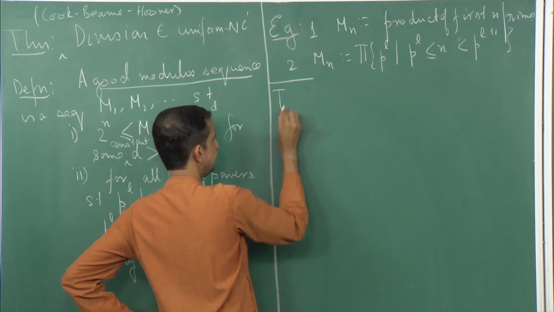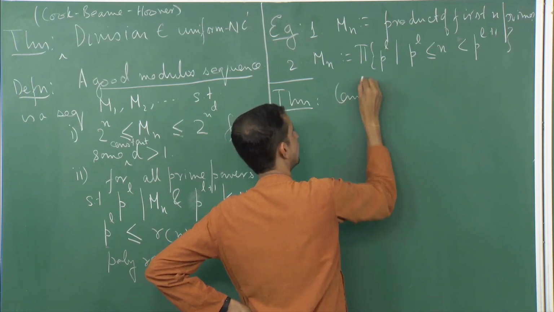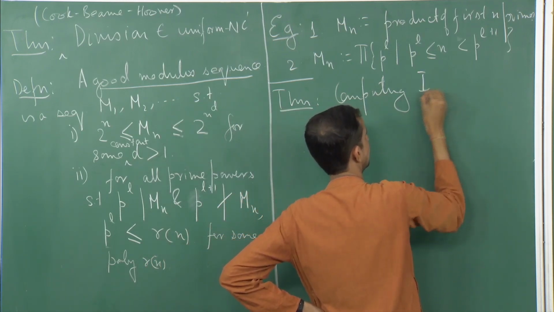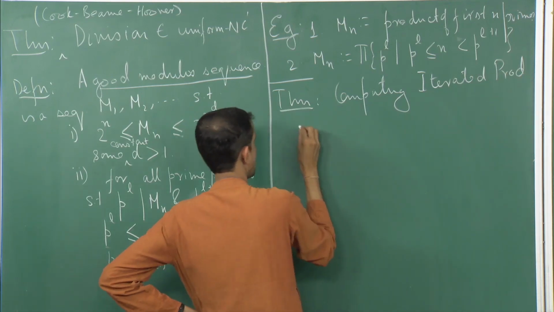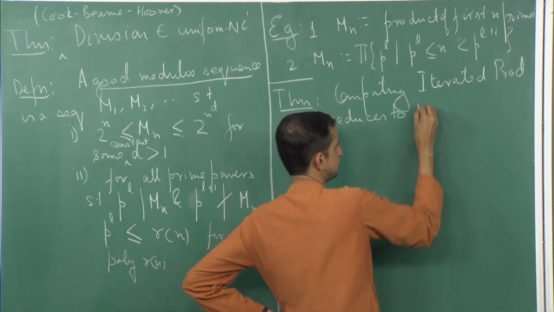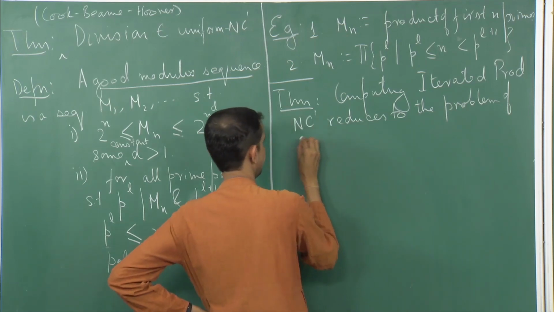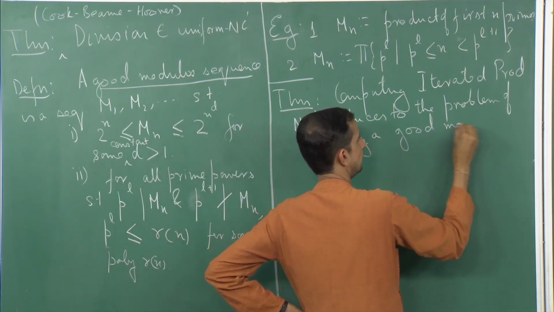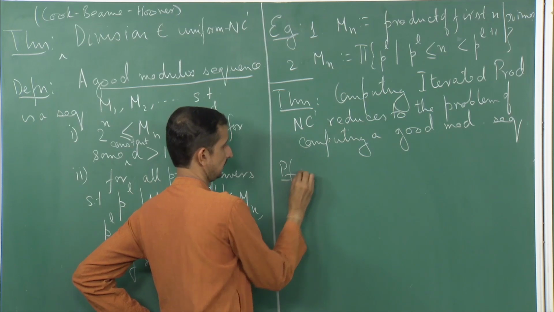So, now what we will show today is the following theorem: computing iterated product in NC1 reduces to the problem of computing a good modular sequence. So, let us see the proof of this.